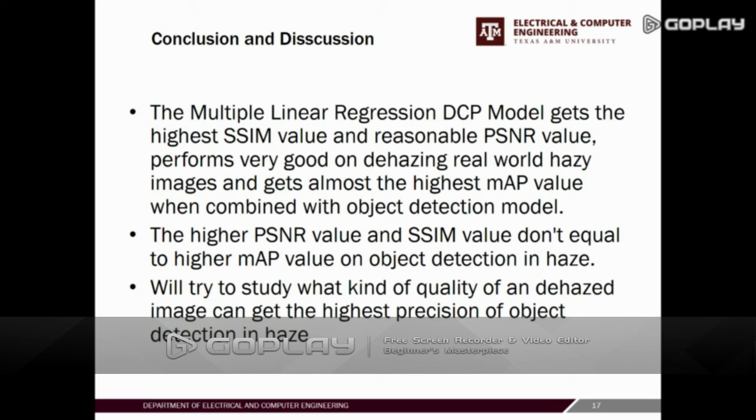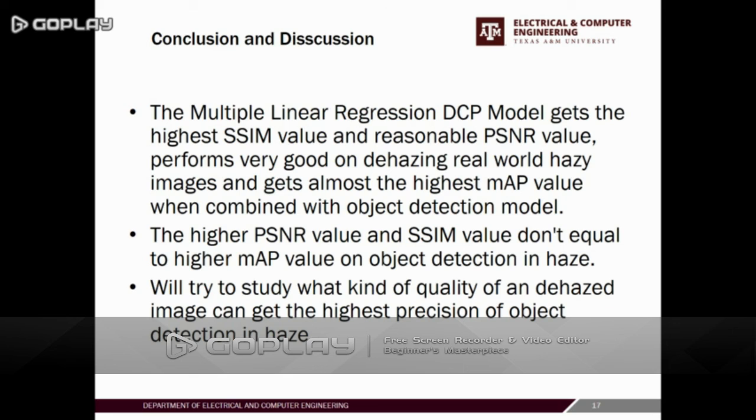So we conclude that our improved model gets the highest SSIM value and reasonable PSNR value, and also performs well on dehazing real-world haze images, and gets almost the highest mAP value when combined with the domain adaptive Mask R-CNN model. So overall, our model is the best dehazing algorithm so far.